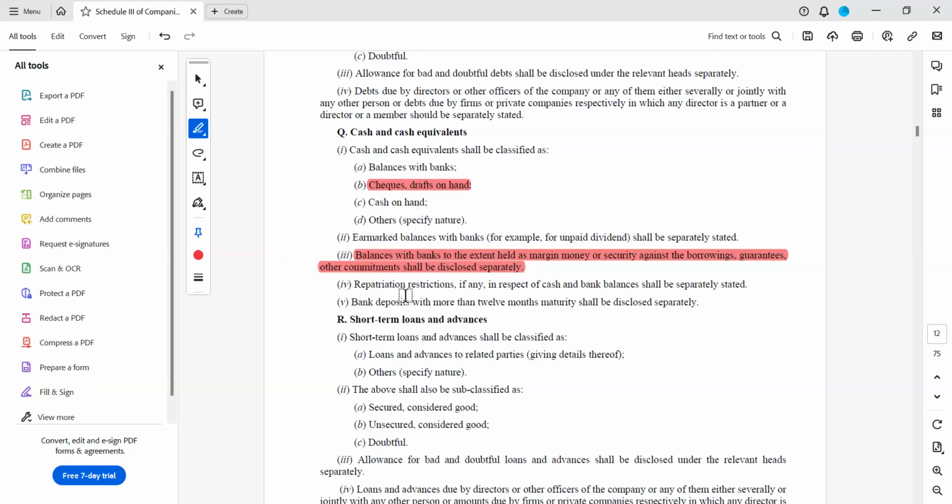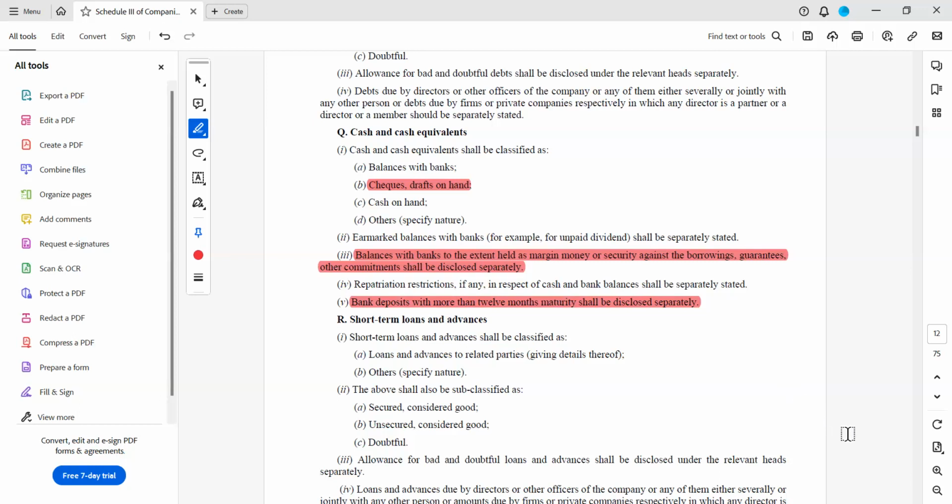Next, repatriation restrictions, if any, in respect of cash and bank balances shall be separately stated, where we have got export sales, and if there are any restrictions in those realizations, then the same has to be shown separately. Then bank deposits with more than 12 months maturity shall be disclosed separately. Though it is a bank deposit, if it is less than 12 months and more than 12 months, again you have to show separately which is more than 12 months.